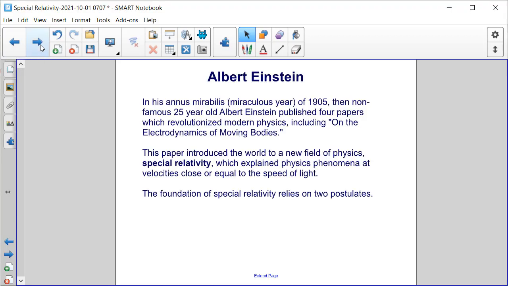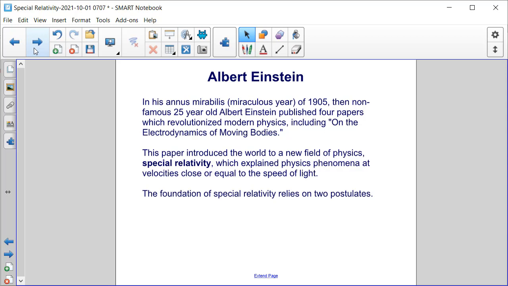So, in 1905, Einstein had his annus mirabilis, or miraculous year. At the time, he was a not famous 25-year-old, and in that year, he published 4 papers which revolutionized modern physics. One of those papers was on the electrodynamics of moving bodies.